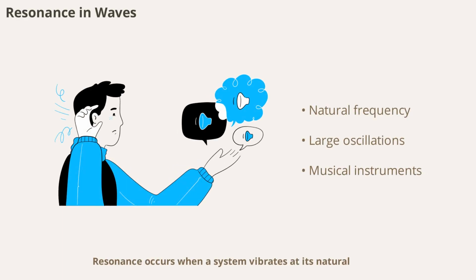Resonance occurs when a system vibrates at its natural frequency due to an external force matching that frequency. This can lead to large amplitude oscillations, as seen in musical instruments or even in bridges during earthquakes. Resonance is a powerful concept, explaining both beautiful music and destructive vibrations.